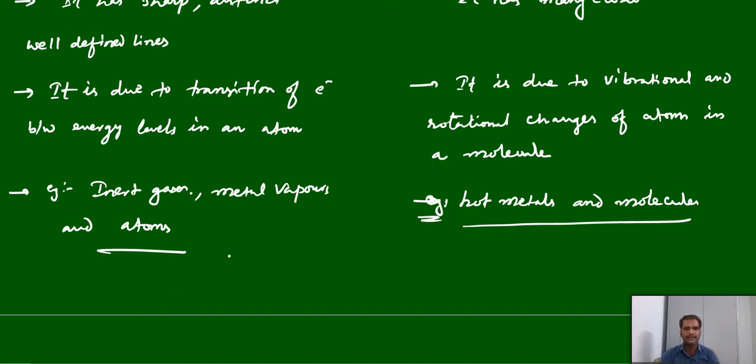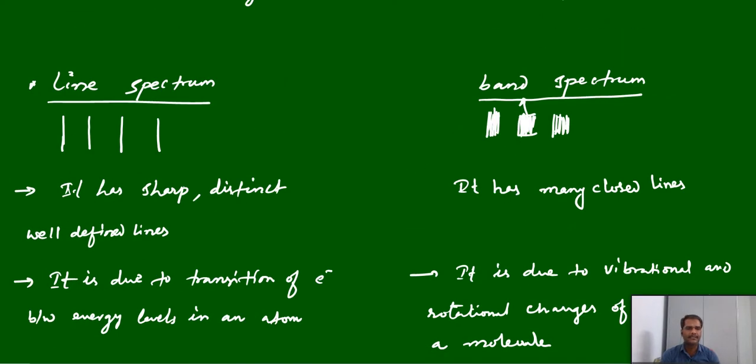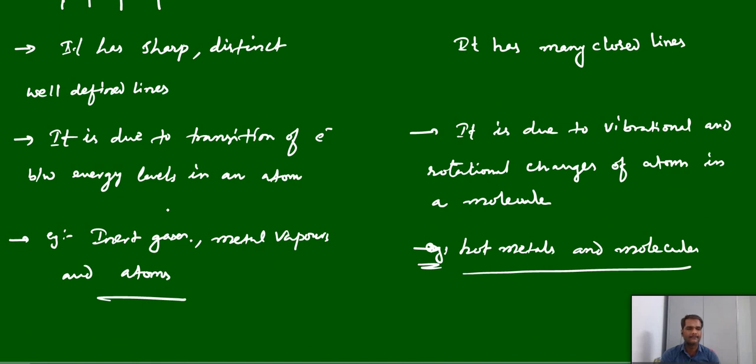These three points you should remember for both line spectrum and band spectrum. Line spectrum has sharp, distinct, well-defined lines, whereas band spectrum has very many close lines together, kind of a band. Here atoms, there molecules. One of the important line spectra of atoms is the hydrogen spectrum. We will discuss that hydrogen spectrum later.